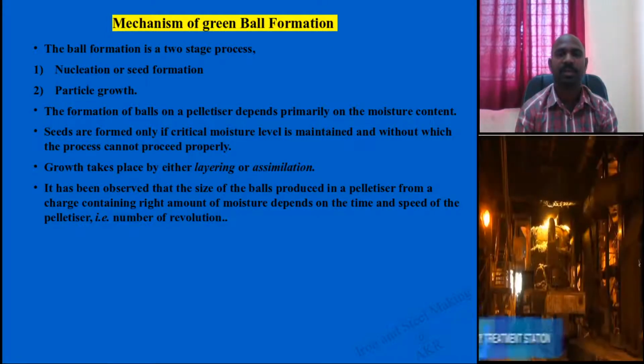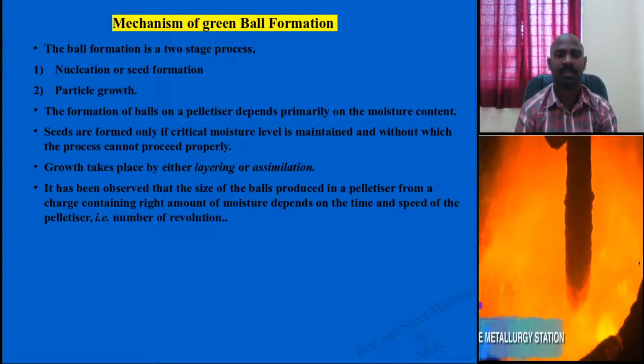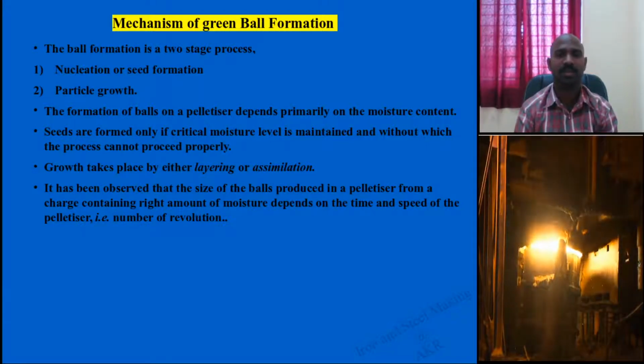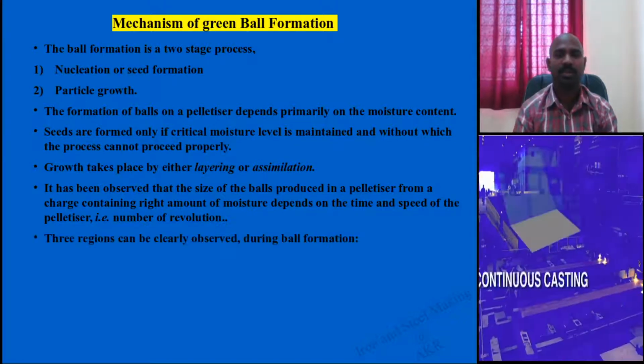It makes round pellets, and equal-sized iron ore pellets will come out. It is a dependent parameter.